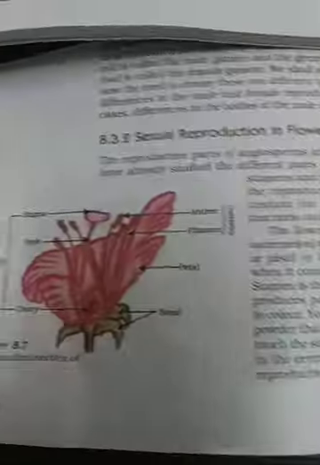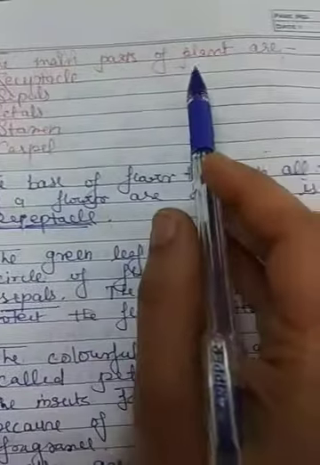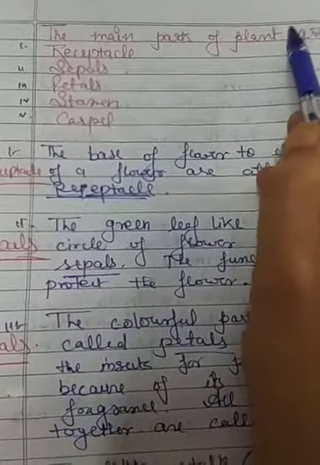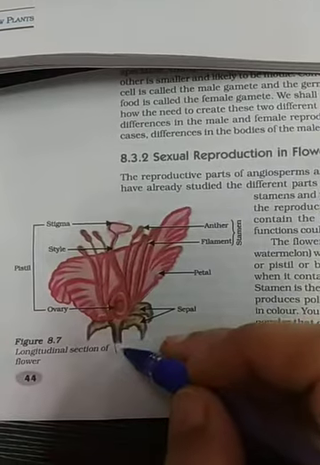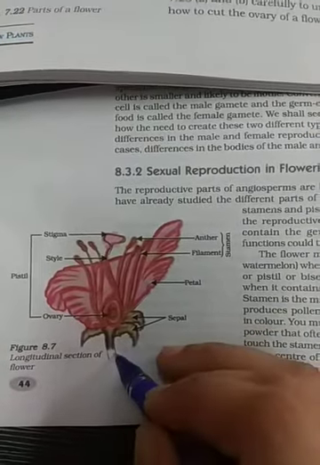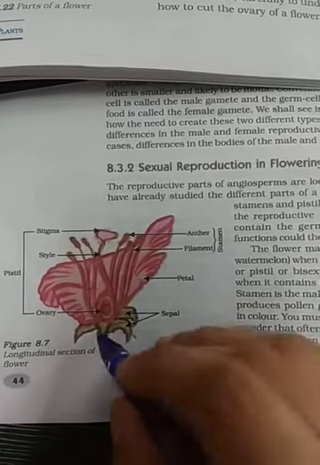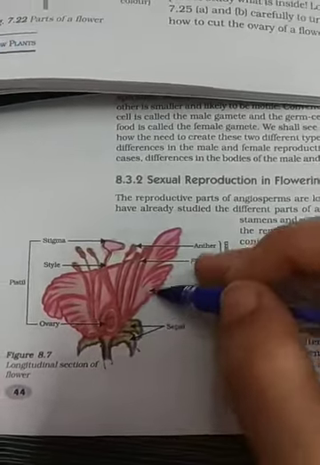Okay. Now, the main parts of flowers are receptacle, sepals, the green leaf-like structure which encloses the petals, and petals, the bright colorful part.